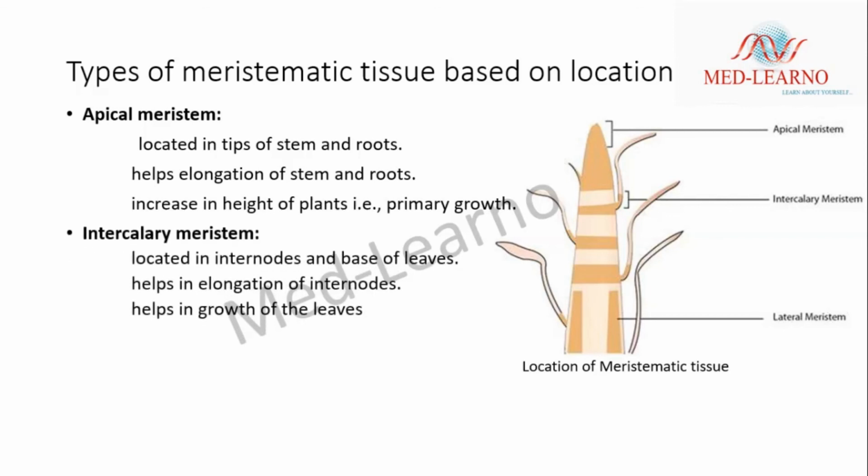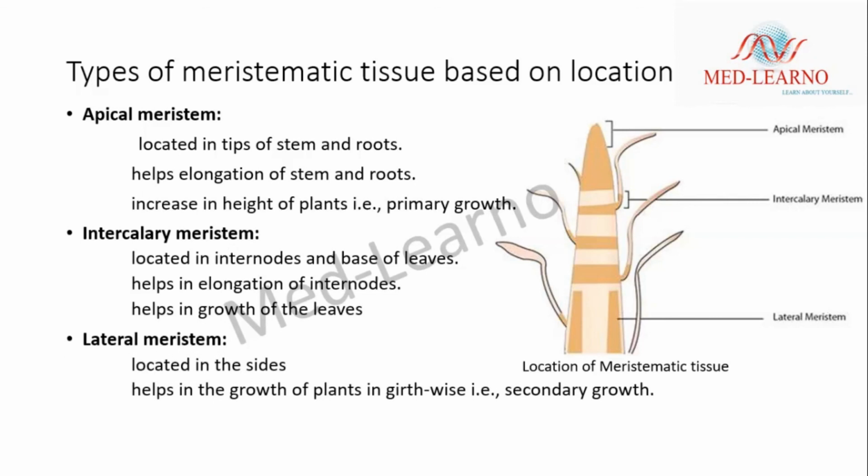Intercalary meristems are located in the internodes and at the base of leaves, and they help in the elongation of the internodes as well as the growth of the leaves. Lateral meristems are located on the lateral side of a plant. They help in the growth of a plant girth-wise, which is also known as secondary growth.